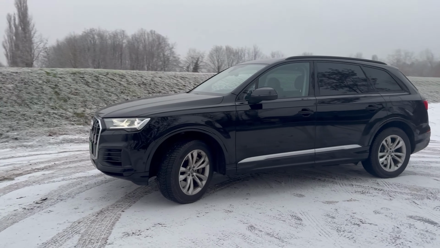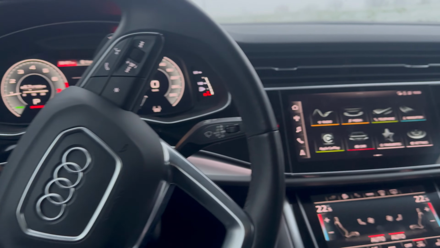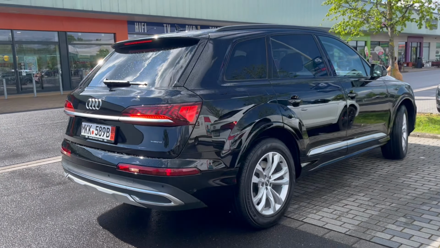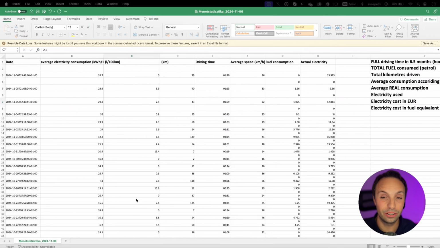Guys, today I brought you a super exciting topic. I've driven over 18,000 kilometers in an Audi Q7 55 TFSI-E plug-in hybrid model, and today I wanted to show you this Excel which I pulled down from the My Audi app.